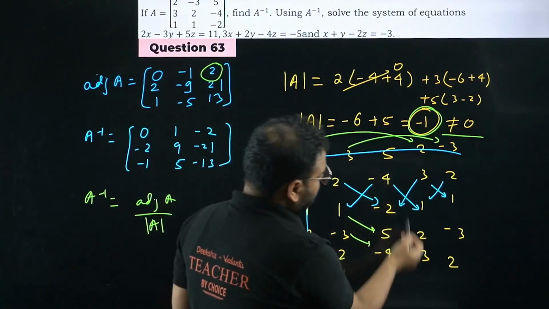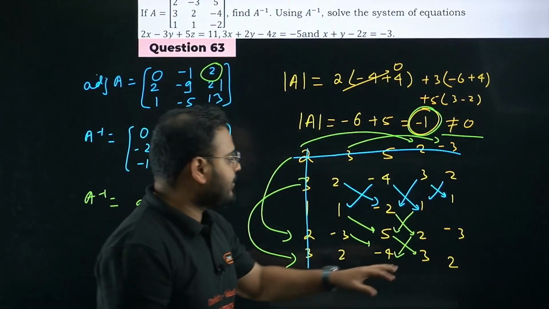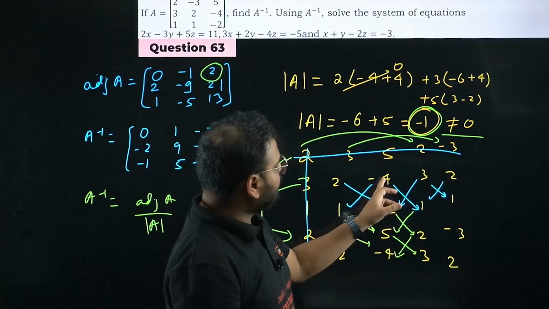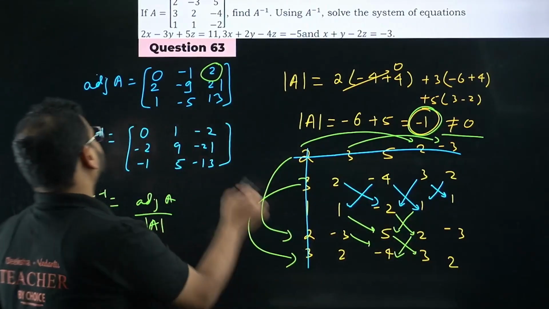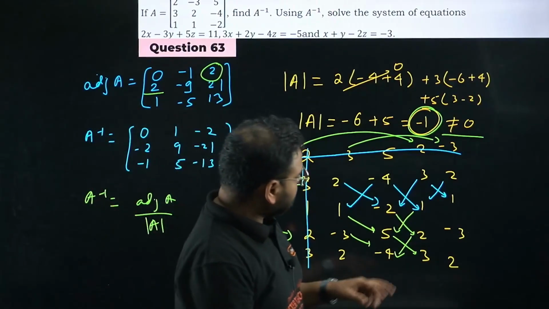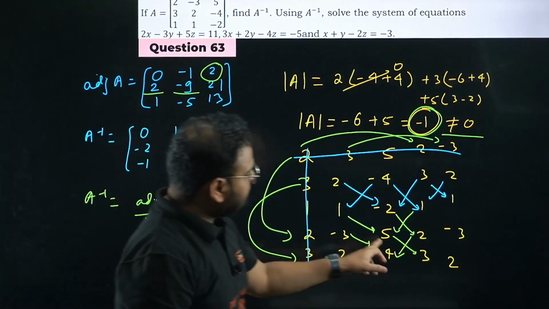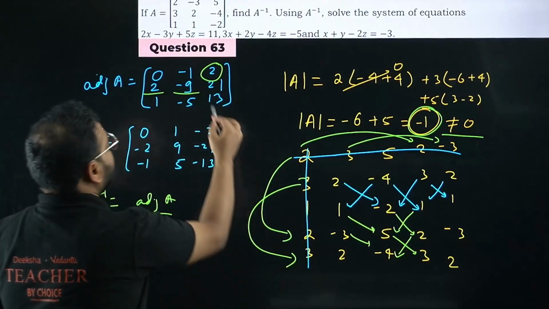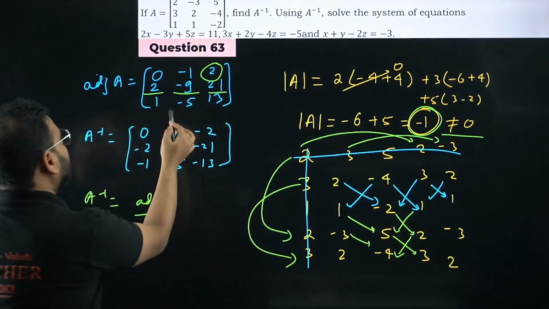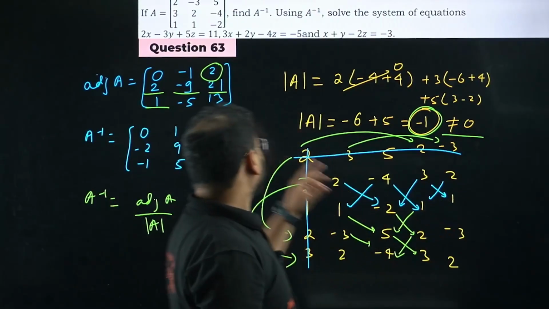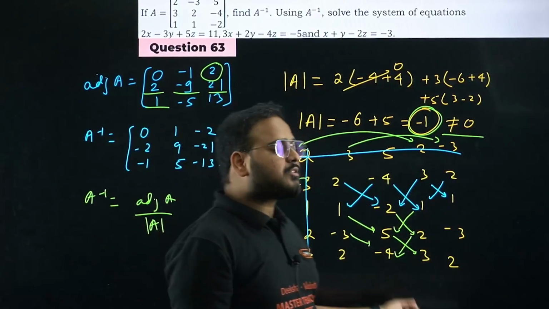Same way you go about this second column, vertical this into this, into this, into this, like this you keep going on, okay, and you end up getting, let's say you do here -2 with -2, the first time only, -4 into 1 is -4 and -6, so plus 6, -4 plus 6 is plus 2, so plus 2. Over here then, -2 into 2 is -4 plus -5, so -9. Next one, 5 into 3 is 15 plus 6, so 21. Same way you do in the third one also. 3 minus 2 is 1. What else, bacha? -3 minus 2 is -5. 4 plus 9. 2 into 2 is 4. 3 into 3 is 9. There's a negative sign, makes plus. So 4 plus 9 is 13.